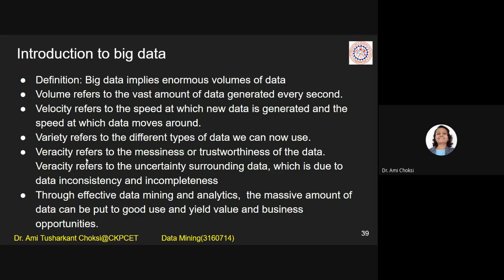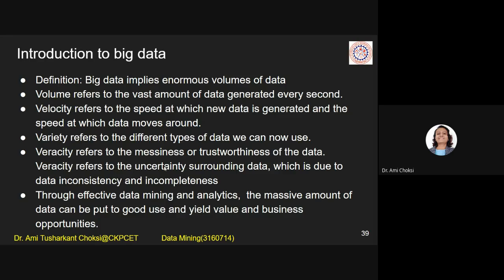Okay, so here we have considered volume, then velocity. That is the second one. Now, the third one is variety. What is that? It refers to the different types of data we can now use. Variety, different types of data. Veracity refers to the messiness or trustworthiness of the data.